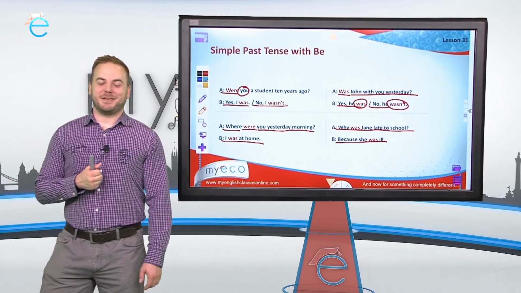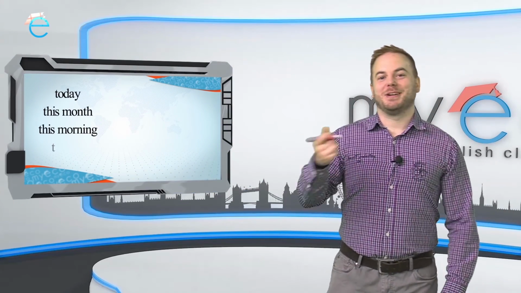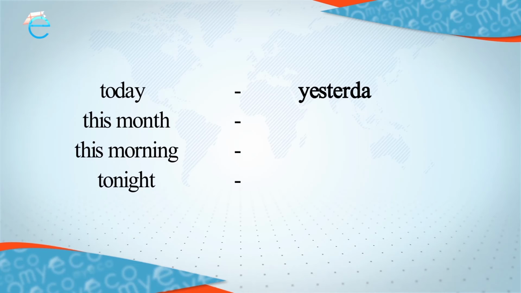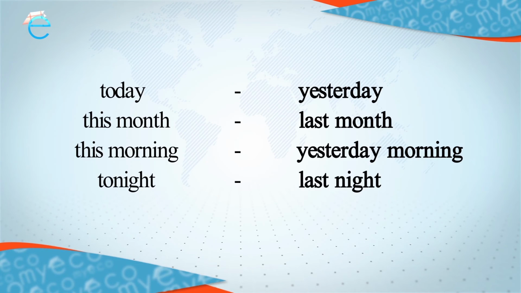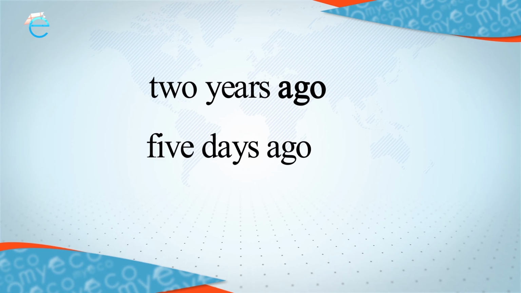Let's take a look at the virtual screen. Here are some more examples. Words that we can use for now are today, this month, this morning, and tonight. And in the past tense, we use yesterday, last month, yesterday morning, and last night. We can also use 2 years ago, 5 days ago.